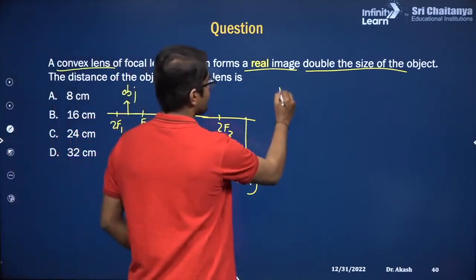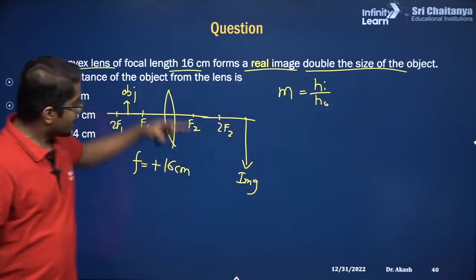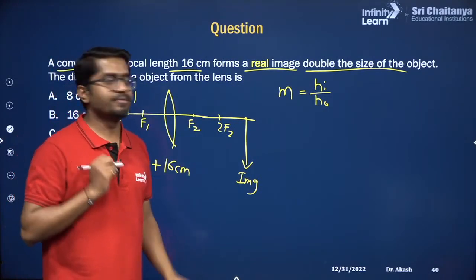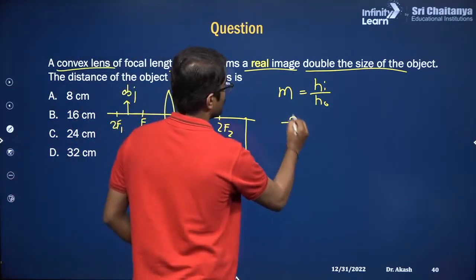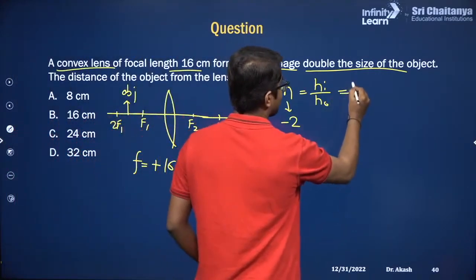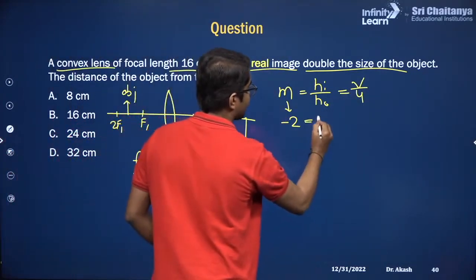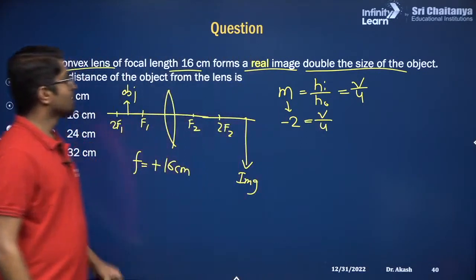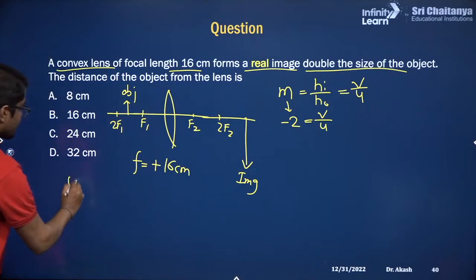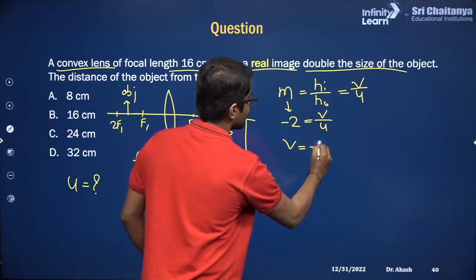What is magnification? Magnification is height of the image by height of the object. Object is above the principal axis, image is below. So magnification is going to be negative. So it is minus 2. And we know this can also be written as V by U. So this minus 2 can also be written as V by U. What we have to find out is the distance of the object from the lens, so we want to find out U. So substitute for V: V will become minus 2U.